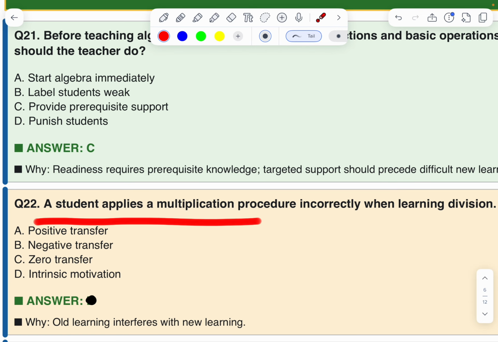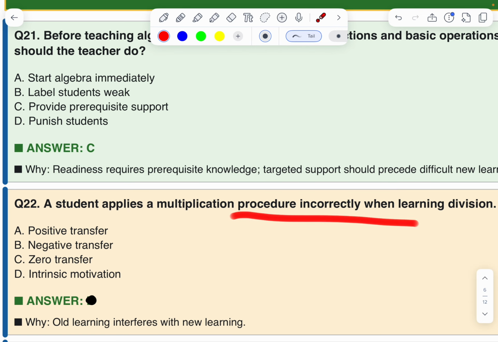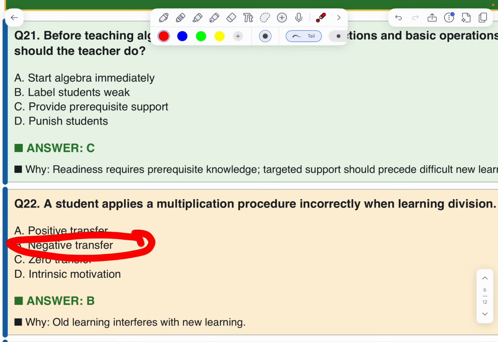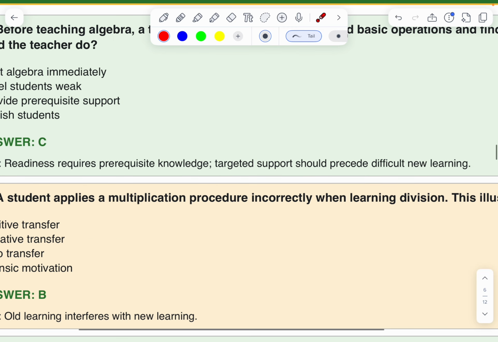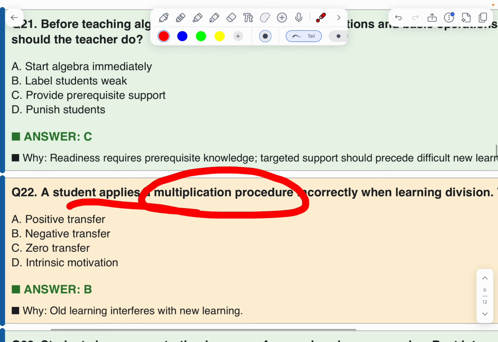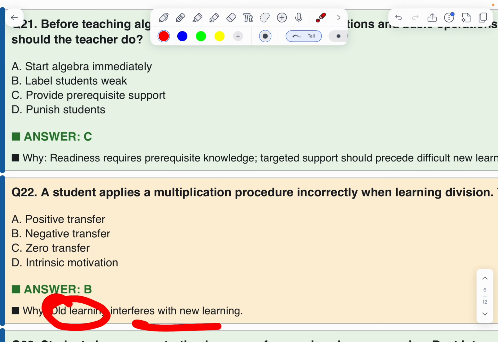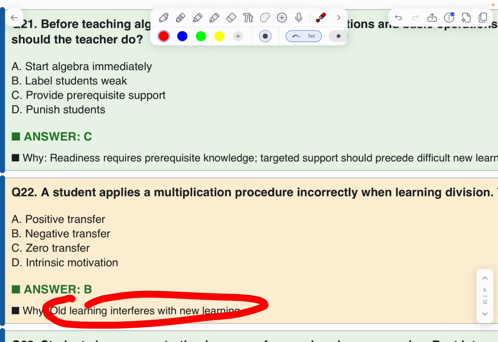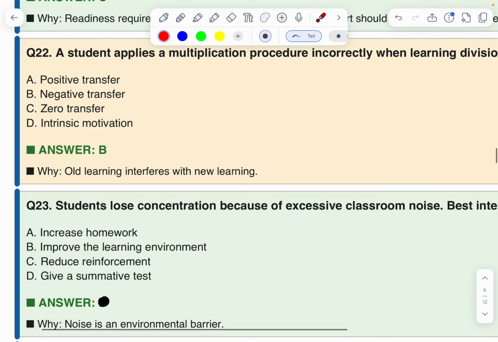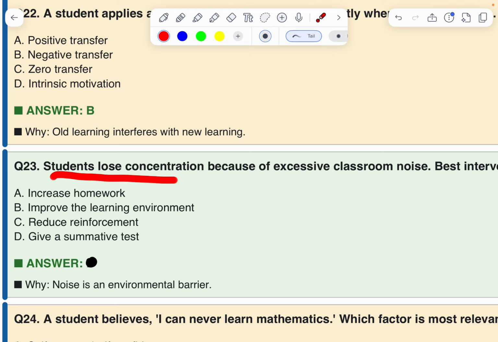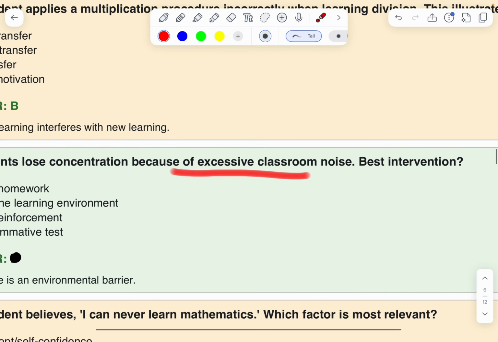A student applies a multiplication procedure incorrectly when learning division. Positive transfer, negative transfer, zero transfer, intrinsic motivation. What is the answer? B. Negative transfer. Old learning interferes with new learning. Negative transfer. Okay. Next.